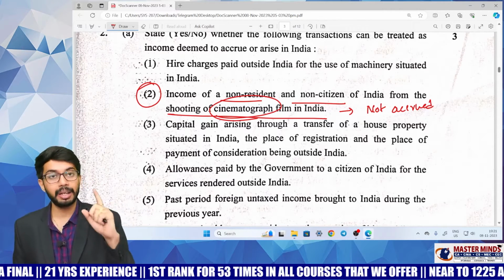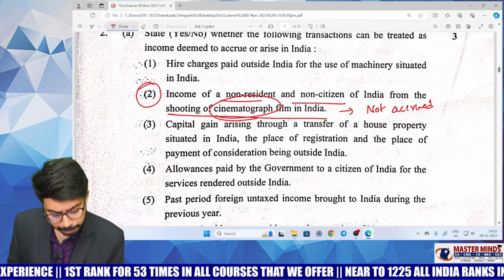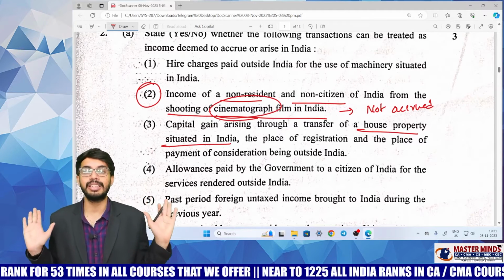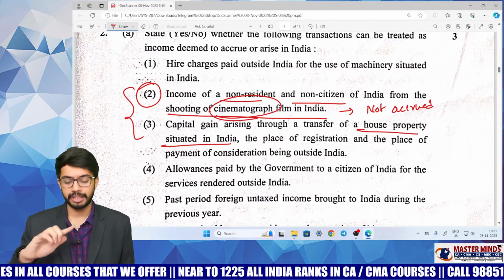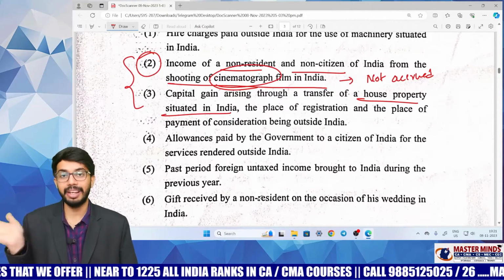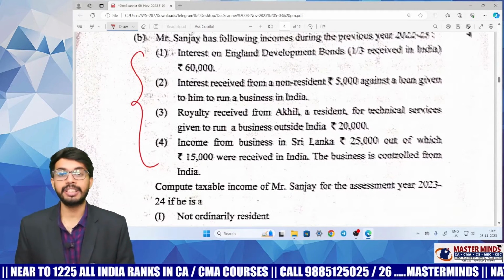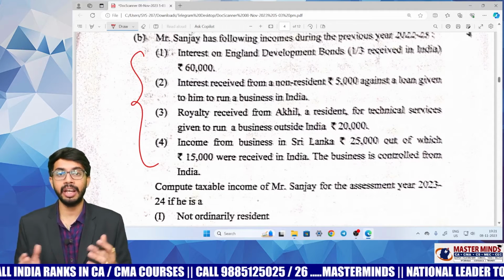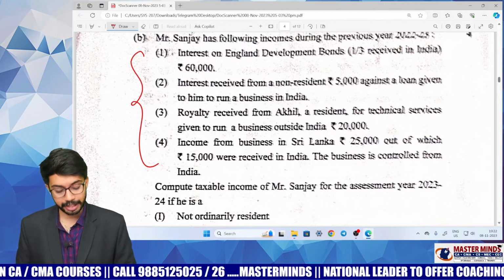Many people may commit a mistake in the second point. Rest all, third point also: the house property is situated in India. If the house property is situated in India, income is to be considered as deemed to be accrued or arisen in India. Hardly any students may commit a mistake other than in the second point and third point. The first, fourth, fifth and sixth points they can do very easily. Even these points we have discussed in residential status 1 chapter and residential status 2 chapter. These kinds of adjustments are there in our material also. These are not new. I hope you have done these adjustments very clearly.